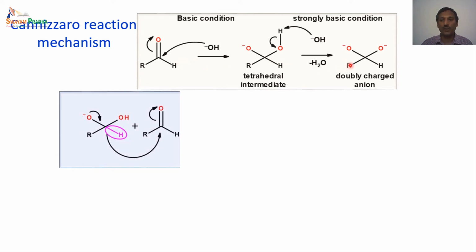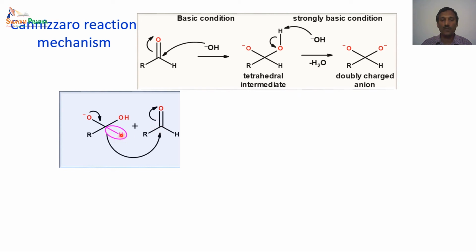Once this particular intermediate is formed, this charge reversal leads to a loss of hydride. This hydride ion now adds to the carbonyl carbon, because we already know this is an electrophilic end.